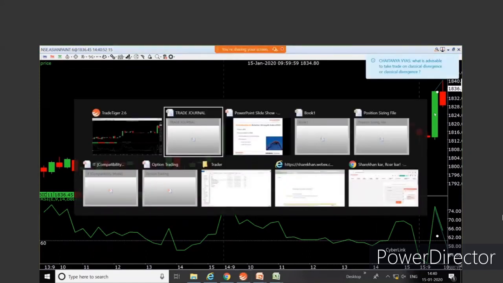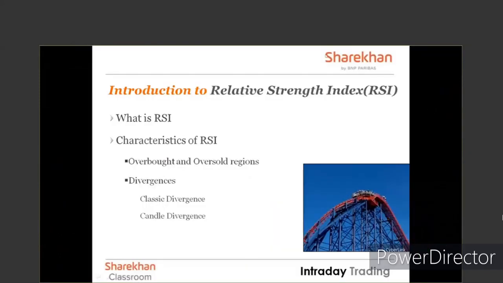Now coming to Mr. Chaitanya, I will come to your question. I believe classic or candle divergence is a question which is repeatedly asked. Just give me a minute. I will come to that.